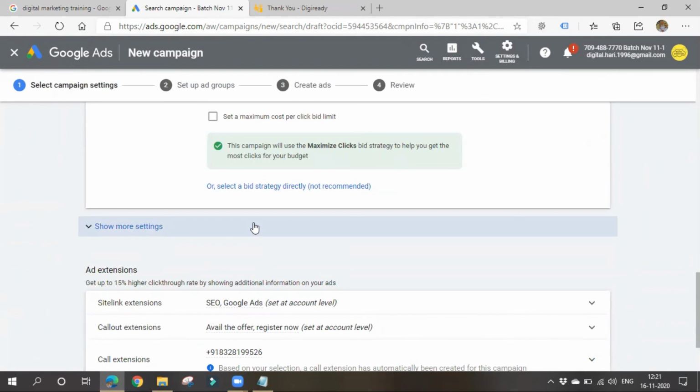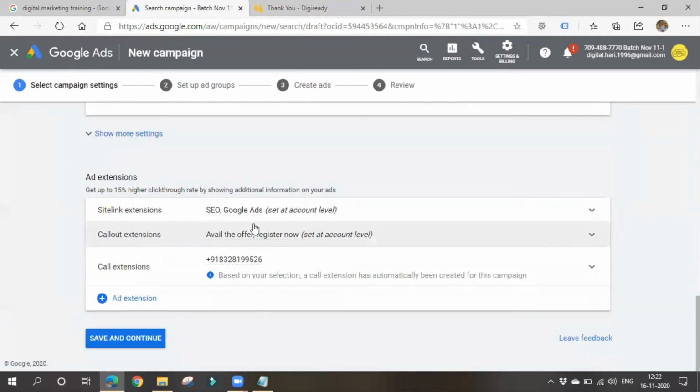Okay, so you can also give keywords. You can also create ad groups and all. Everything is same, it is same like search network campaign. That's why I'm not saying. Otherwise, you can simply go for call extension also. Okay, see, it is showing me as call extension.